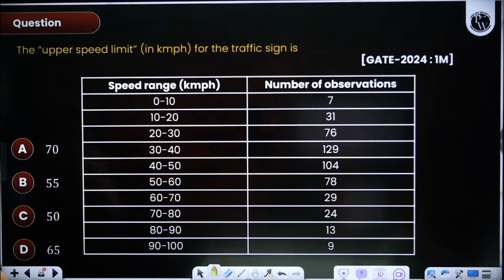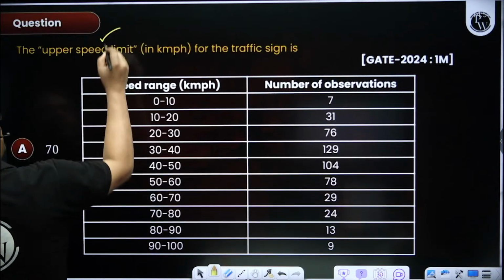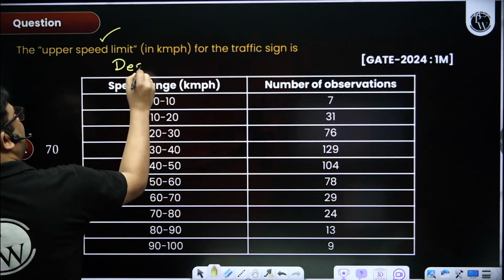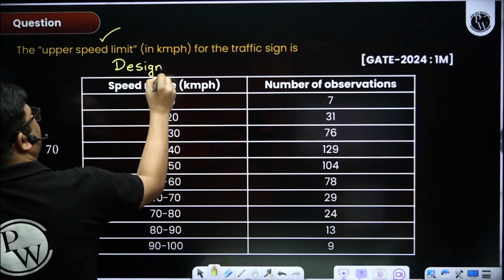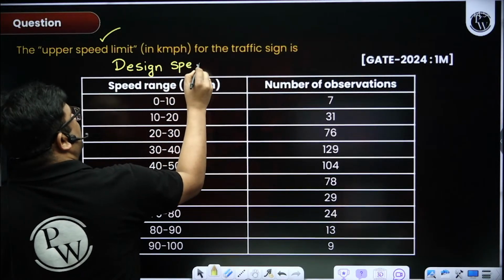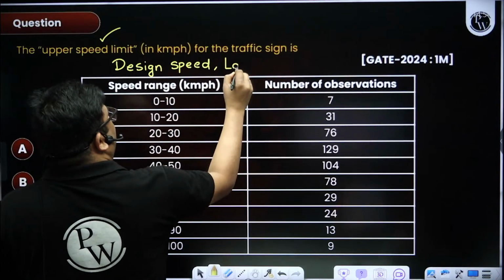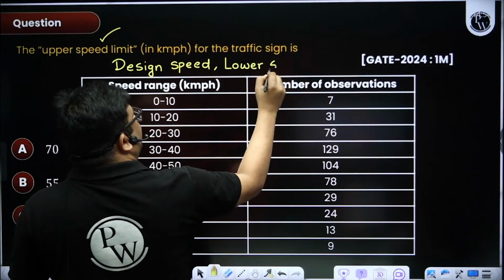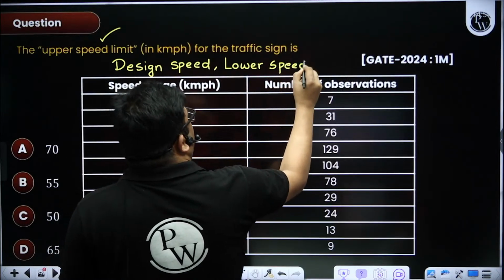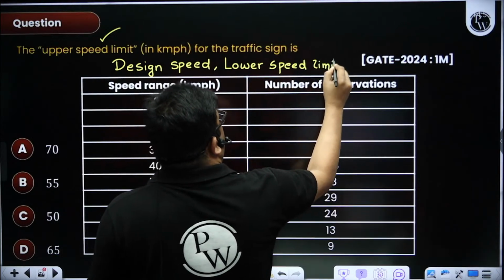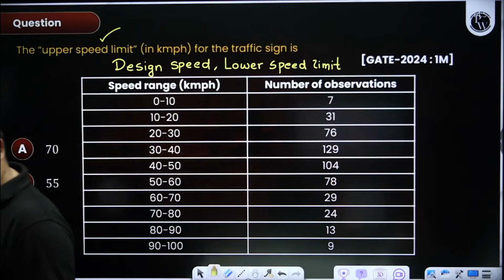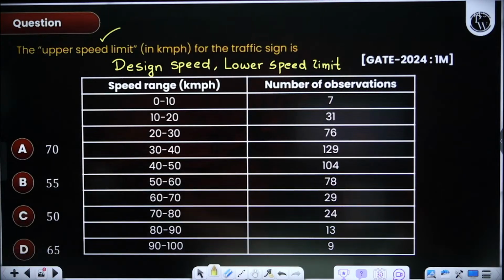2024 question, here they have asked to find out the upper speed limit. You find out the upper speed limit, you also find out the design speed, and you also find out the 15th percentile, the lower speed limit also. Okay, in examination they have only given upper speed limit, but you find out others also. Yesterday also we solved one question, but again revision.